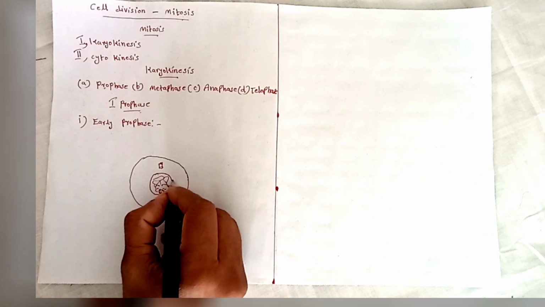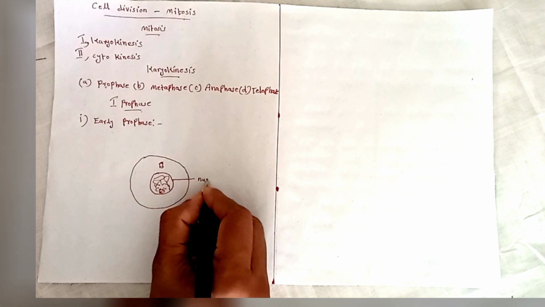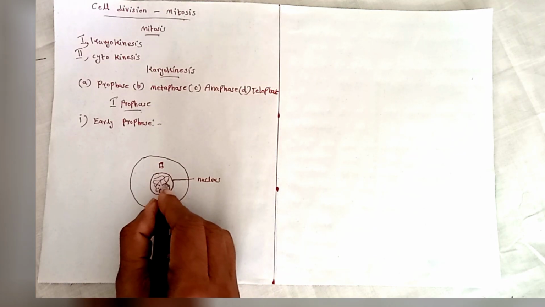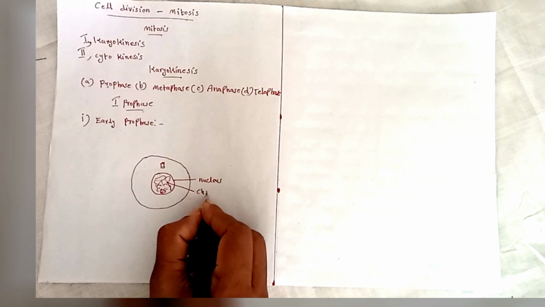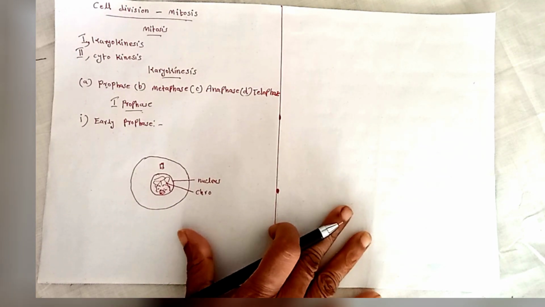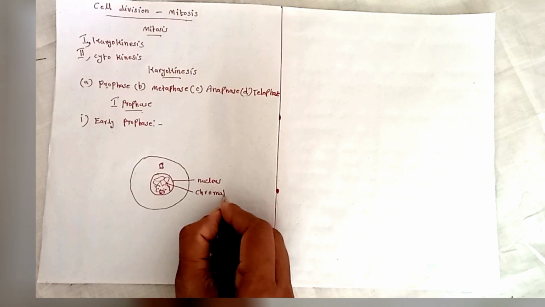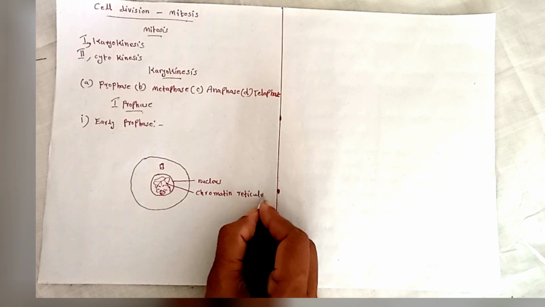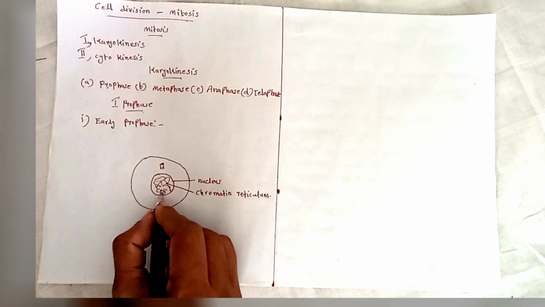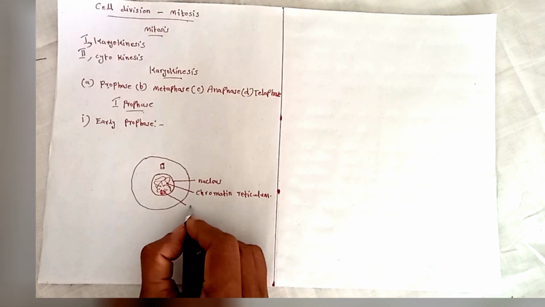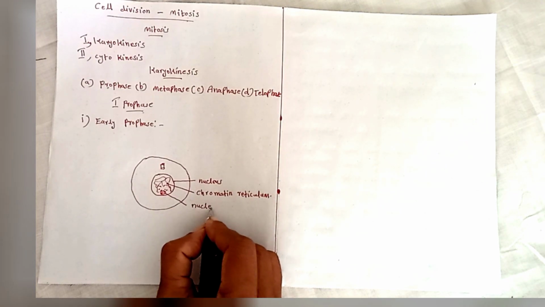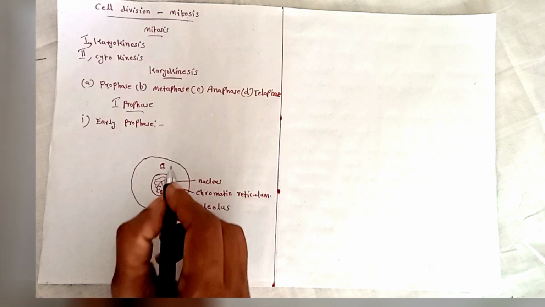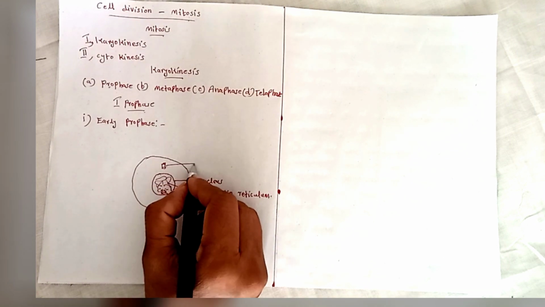This is the nucleus, chromatin reticulum, nucleolus, and this is the centriole, a cell organelle.